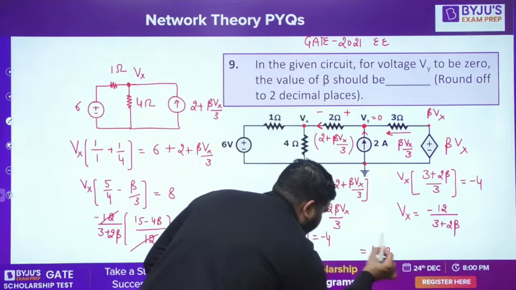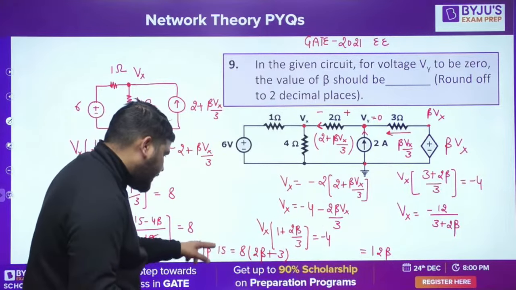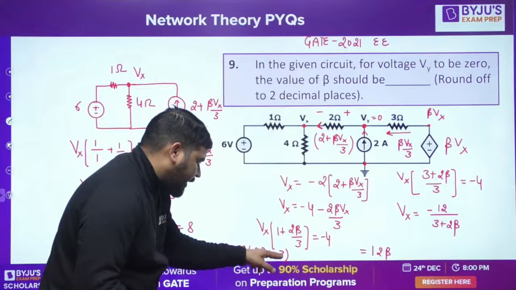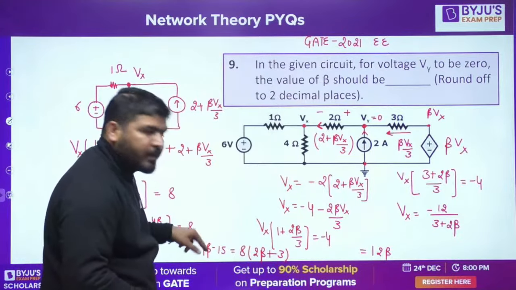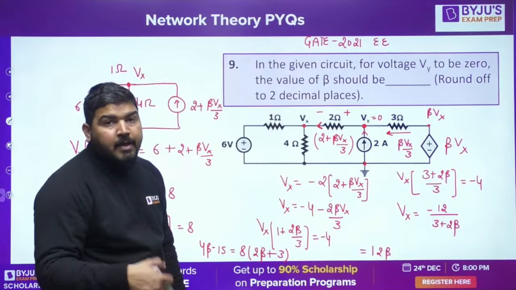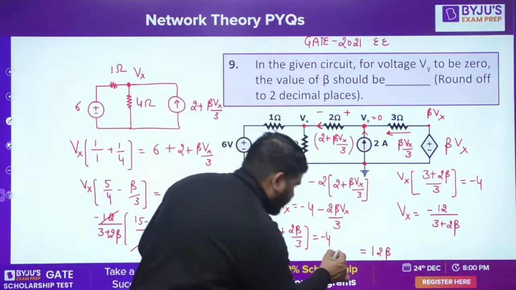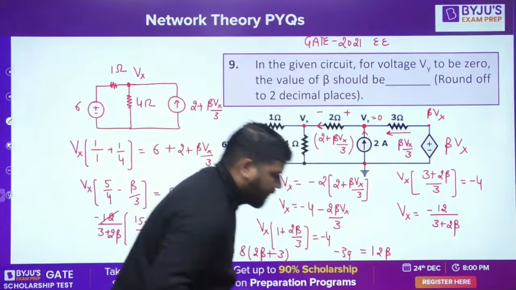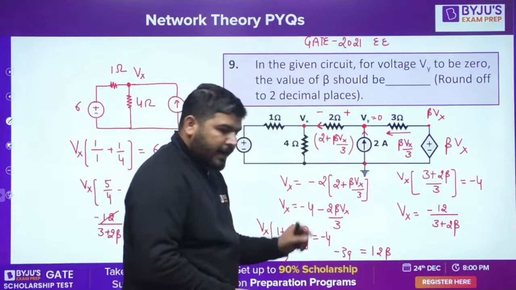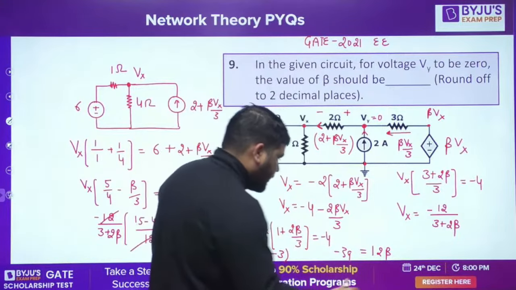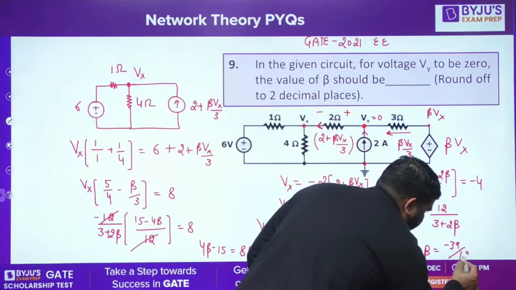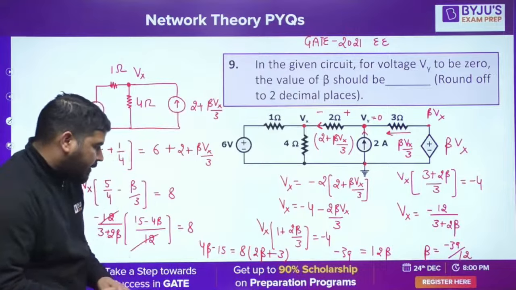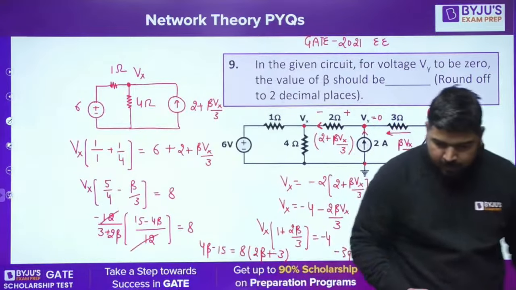On the right side you have 12 beta, and on the left side you have minus 15, and on this side you have 24, so 24 will come on this side, it will be minus 15 minus 24. So minus 15 minus 24 is minus 39. Is it correct? Minus 39. Is it correct, guys? So beta came out to be minus 39 by 12. Okay, beta came out to be minus 39 upon 12.